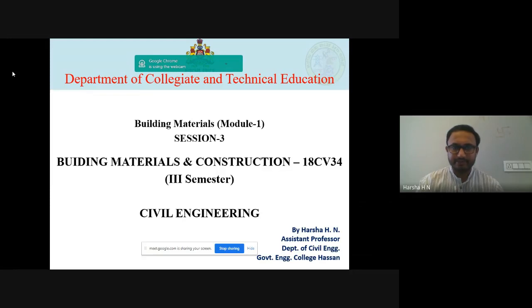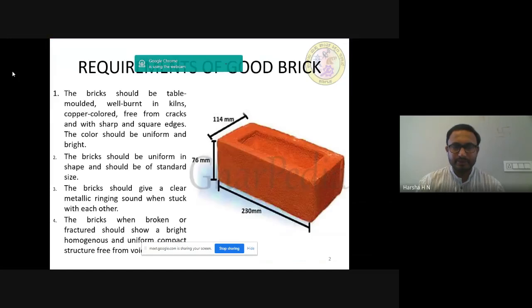So let's continue with the third session of first module, that is Building Materials, of Building Material and Construction subject 18CV34. So now let's discuss the requirements of a good brick, or qualities of a good brick.